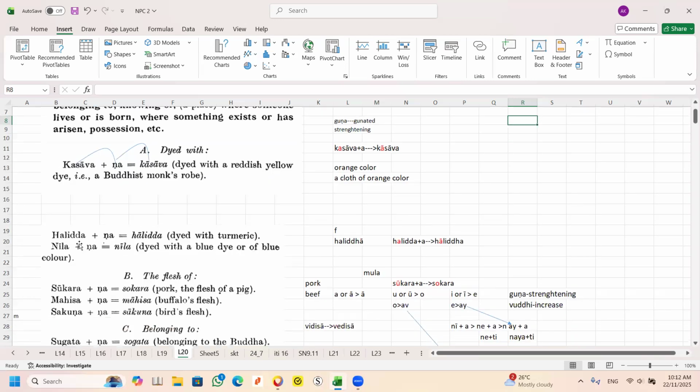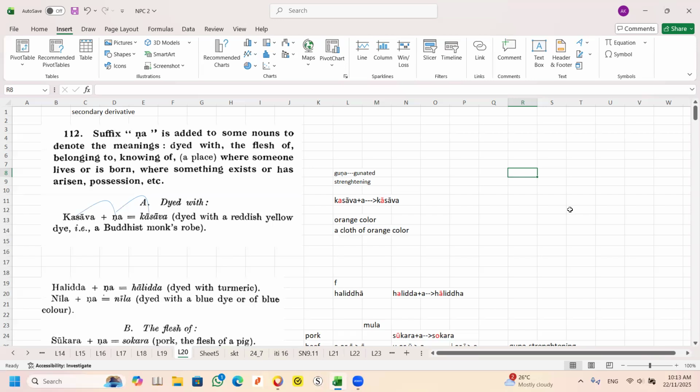Okay, so the next one, again, it is the same thing. Can you see the word here is haliddā? Sorry, Brother Alfred, you say kasāva got two now. Which one is the second now? This is a secondary derivative. This is already a noun. You must remember a noun plus another vowel becomes secondary. Understand? A noun plus something becomes a secondary derivative. So you are learning a secondary derivative.